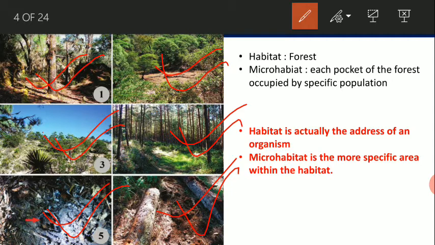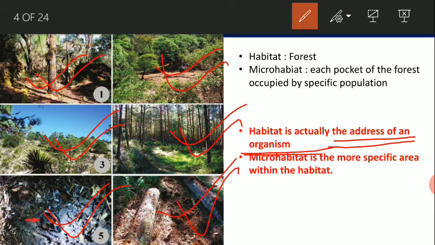These pockets are known as the microhabitat, and the whole forest is known as the habitat. According to Odum, habitat is actually the address of an organism.